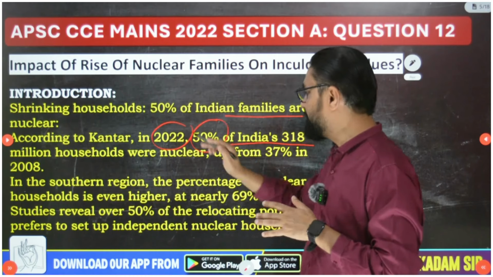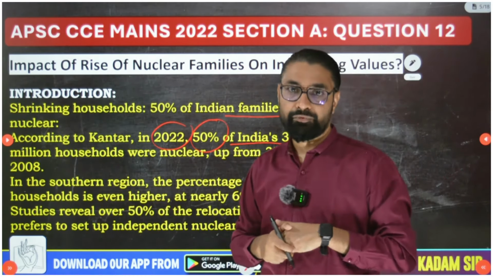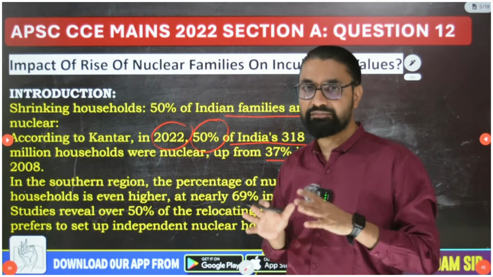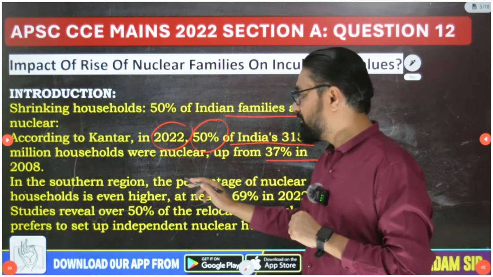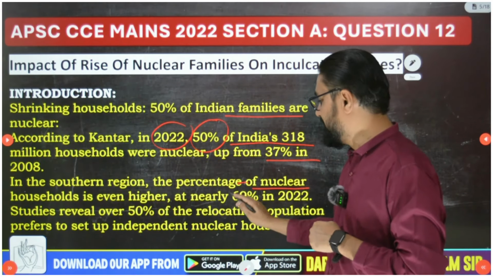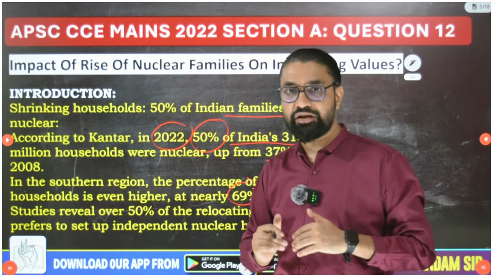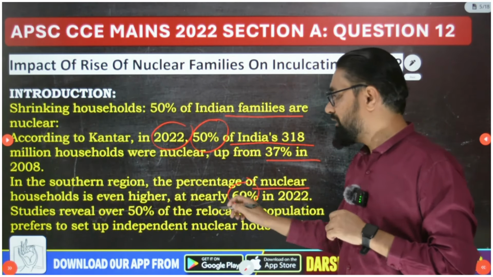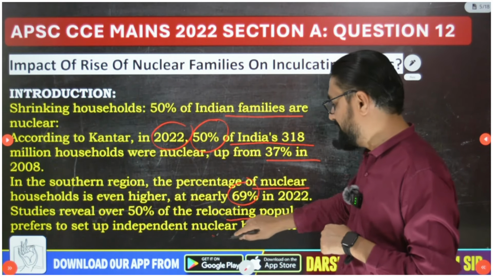Just remember 50% of India's households are nuclear, up from 37% in 2008. So in 2008 nuclear families in India were 37%, and now in 2022 the number has become 50%. Remember this broad percentage at least. Then in the southern region of the country, the percentage of nuclear households is even higher, at nearly 69% in 2022. This 50% is India's average, but in South India the number is around 69% in 2022, and studies reveal over 50% of the relocating population prefers to set up independent nuclear households.